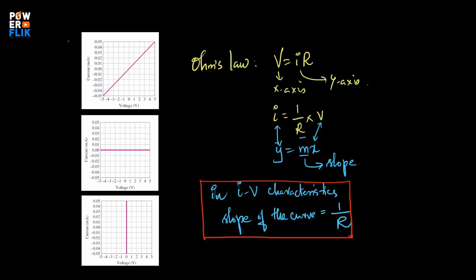Now, these are the three IV characteristics of some component. I will also discuss what component it is, but their slope will be equal to 1 by R. We are going to find the slope, and from that we'll get the value of R.